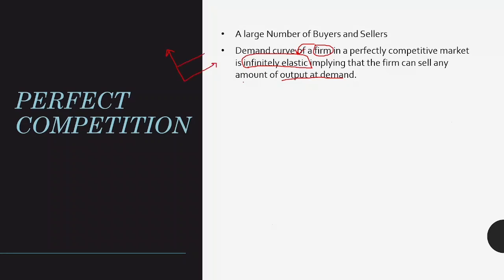There is a demand for the industry, and there is a demand for the firm. The firm is a price taker, hence the demand is perfectly elastic for a firm. Now, homogeneous products are similar in perfect competition. There is free exit and entry of firms. Any firm which wants to get into the industry can get in anytime and can exit anytime. No government regulation means the government does not have any control in perfect competition.